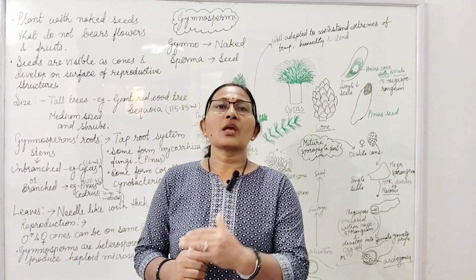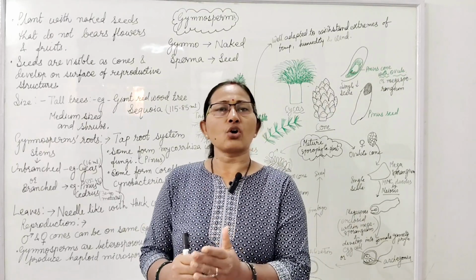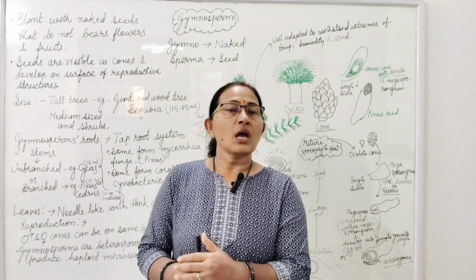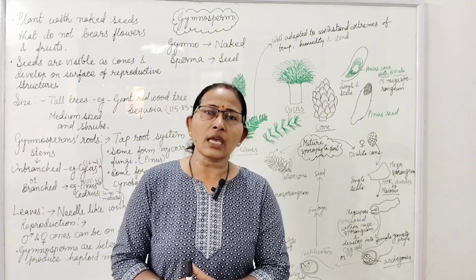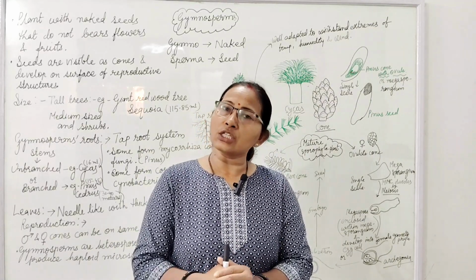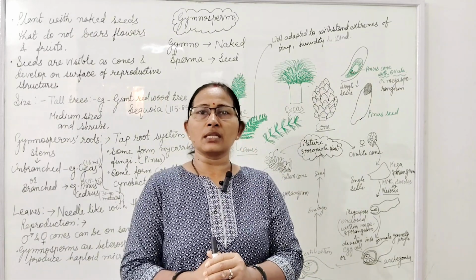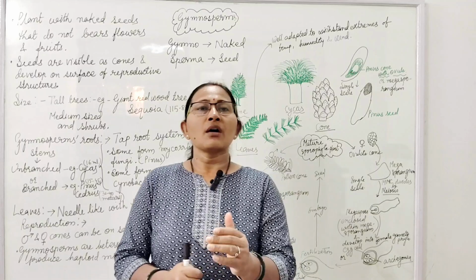The cones are the reproductive part, which may be strobilus, which may be a cone. So today we will see which types of root, stem and leaves are found in the gymnosperm and how reproduction takes place in the gymnospermic plant.